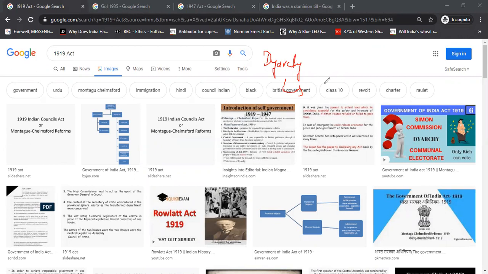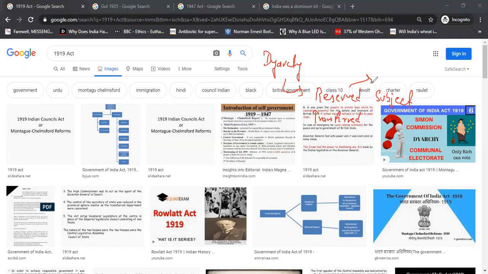The state list was divided into reserved subjects and transferred subjects. Reserved subjects were under the exclusive prerogative of the Governor. Transferred subjects could be discussed by the Legislative Council, with voting say and powers. So diarchy was introduced in the provinces by the 1919 Act.